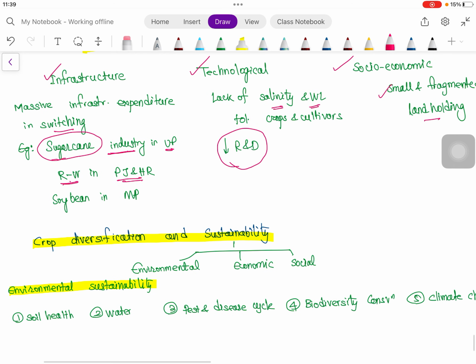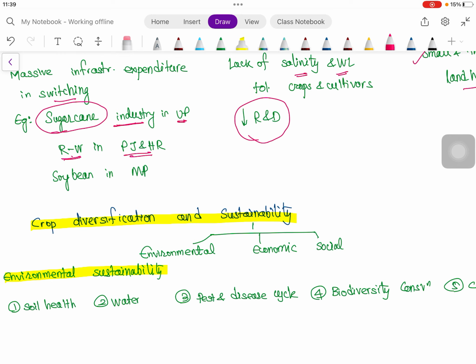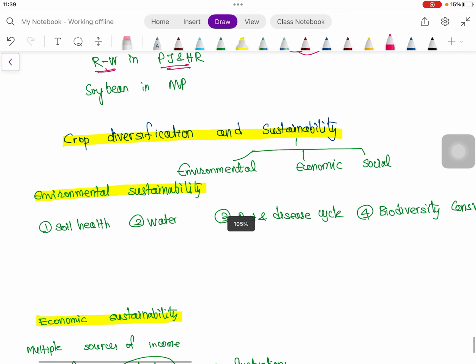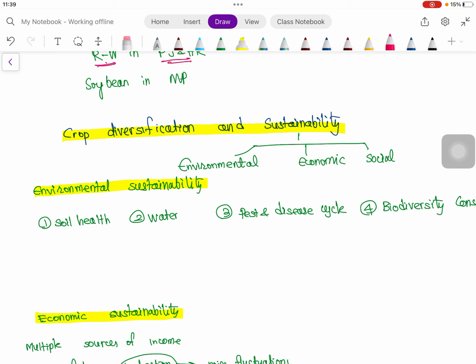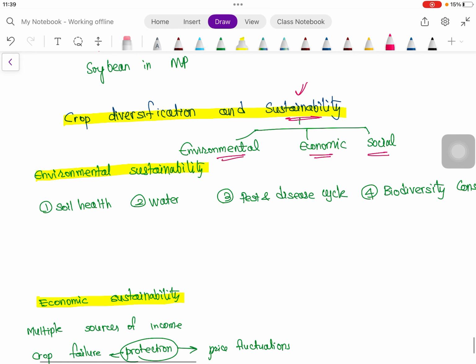Then in one or two questions in the PYQ, we have seen how crop diversification and sustainability are interrelated. Whenever the question of sustainability comes in the exam, sustainability means environmental sustainability, economic sustainability, and social sustainability. So first coming to environmental sustainability, first coming to soil health. How does crop diversification actually improve soil health?